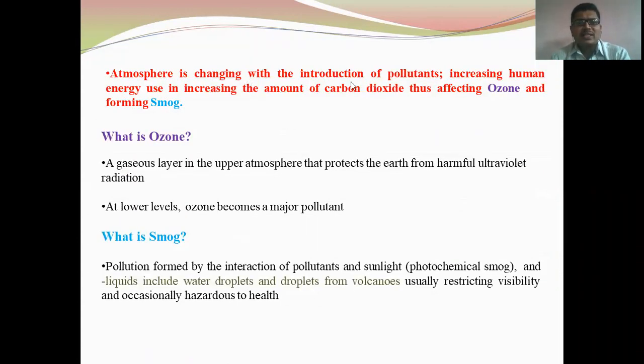So atmosphere is changing with the introduction of pollutants. Increasing human energy use is increasing the amount of carbon dioxide, thus affecting ozone and forming smog. Here we must discuss what is ozone. Ozone is nothing but a gaseous layer in the upper atmosphere which protects the earth from harmful ultraviolet radiation. If it comes directly on the earth, we may suffer from skin diseases. What is smog? Smog is nothing but pollution formed by the interaction of pollutants and sunlight. So this is called smog.